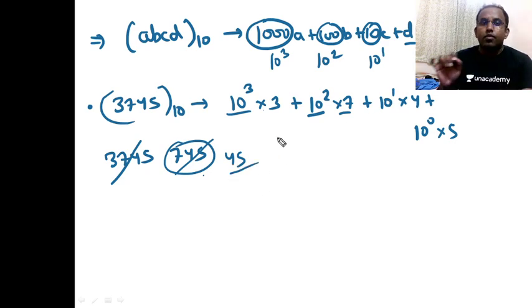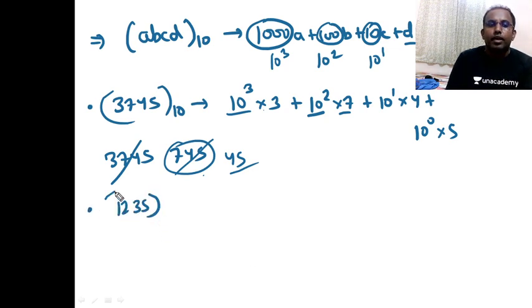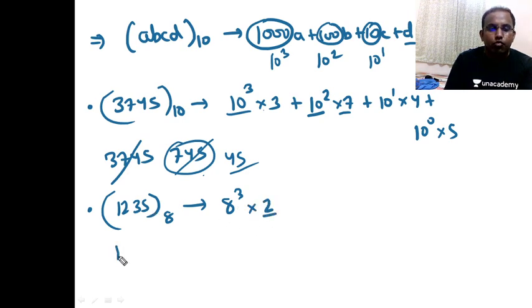This is the generic meaning of converting to any base. The same thing I do if I convert 1235 to base 8. What is the highest power of 8 dividing this? 8 cube, which will divide it 2 times. 8 cube into 2 is 1024, so out of 1235, 1024 is gone and I'm left with 211.